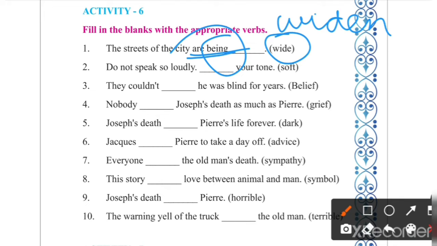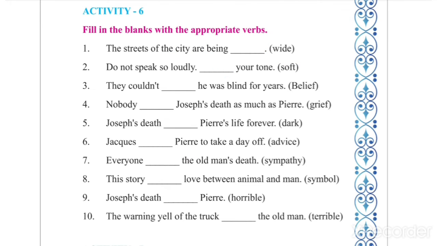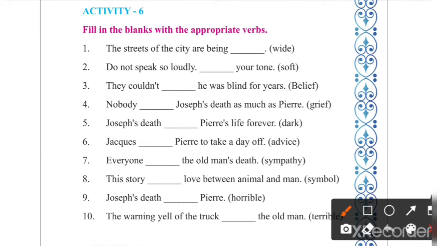Because it is passive voice, we always use the third form of the verb. And what is the third form of widen? It is widened. Understood? So the correct answer is widened. W-I-D-E-N-E-D.